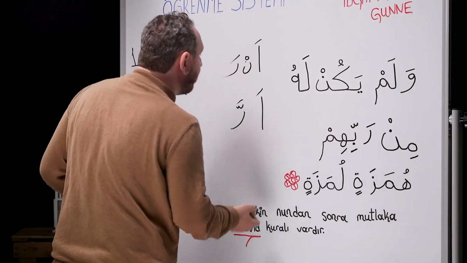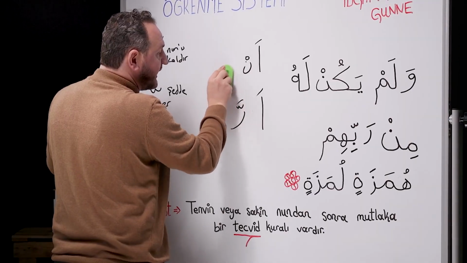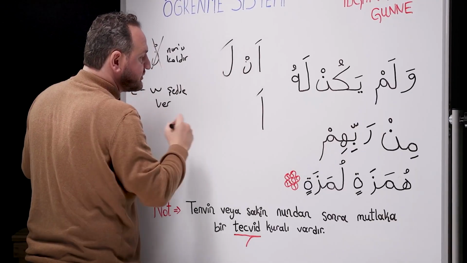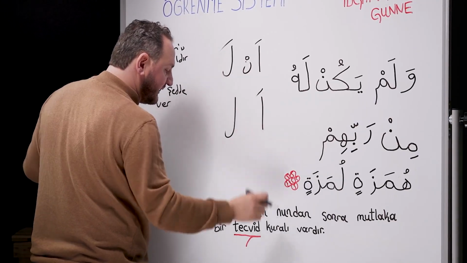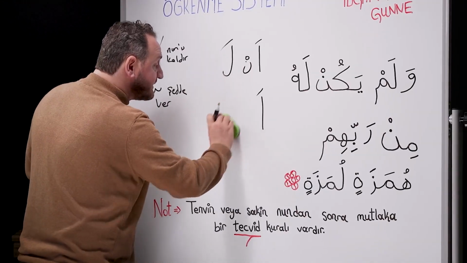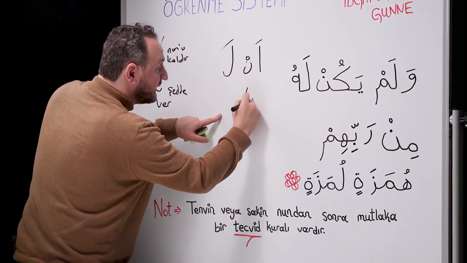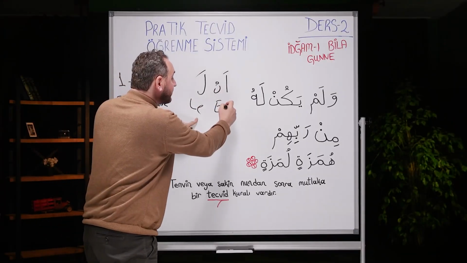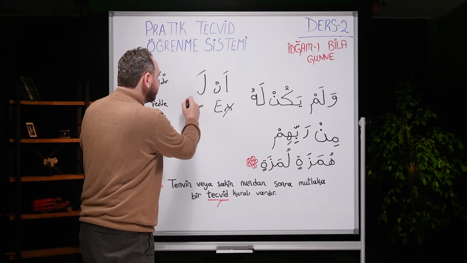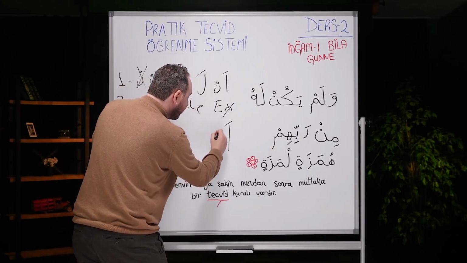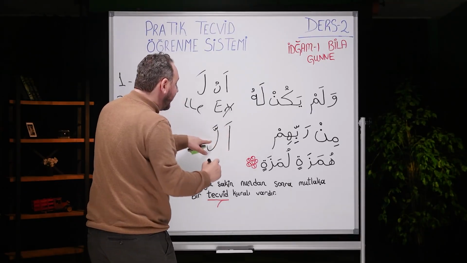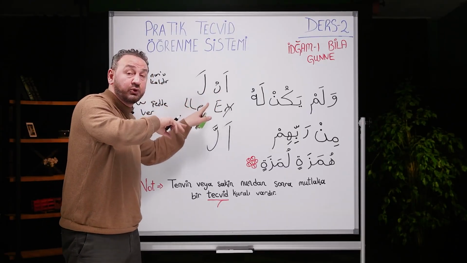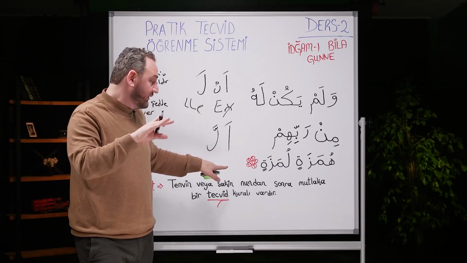Let's give an example for lam this time. Let's imagine that instead of ra, the letter lam appears. How do we normally read this? And lesh. Right? What was our practical thing to do here? Remove the nun, the n letter. Give shadda. We read it as elleş. Before we learned this, we would read this as enleş. What do we do now? We read this as elleş.